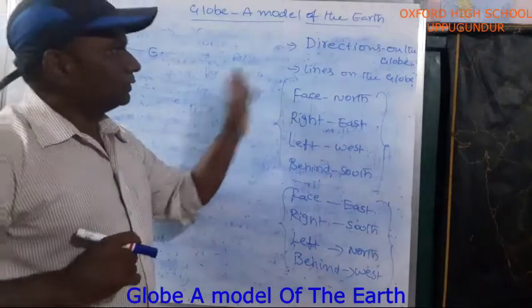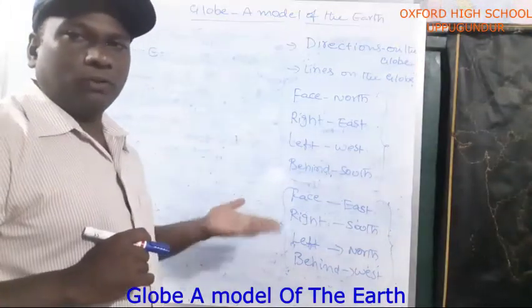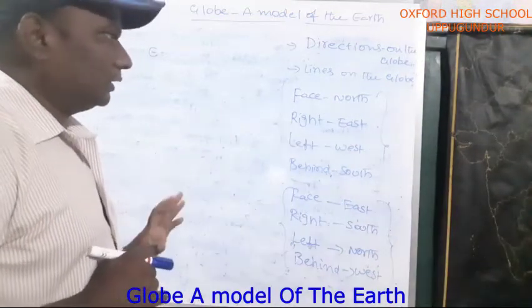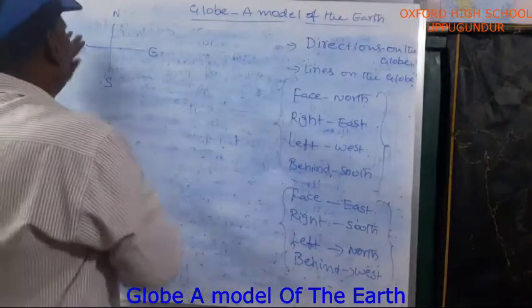Okay? In such a way we point out, we show the directions.